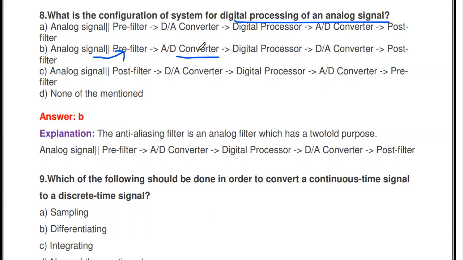We convert the analog signal into digital. Then that digital signal is given to the digital processor in order to process it. And that digital output is given to the D to A converter. Then finally the post filter, in order to recover the desired signal. In order to eliminate the noise, finally we use a low pass filter, which is called a post filter. So B is the correct answer. This is the correct way of processing an analog signal digitally in DSP.